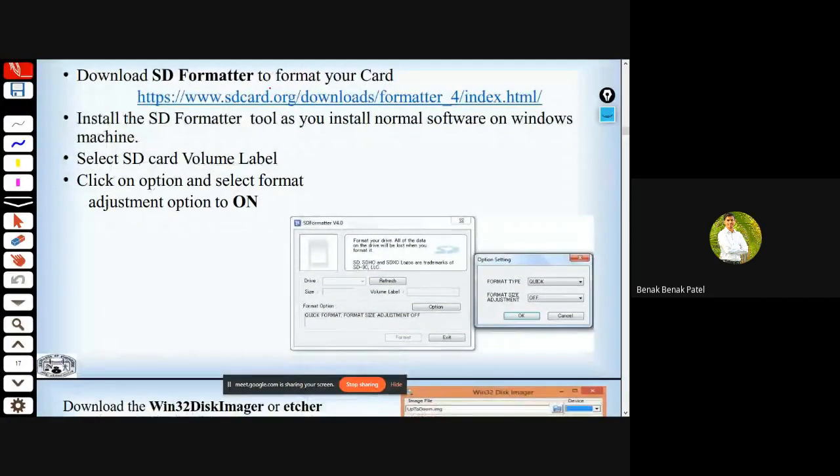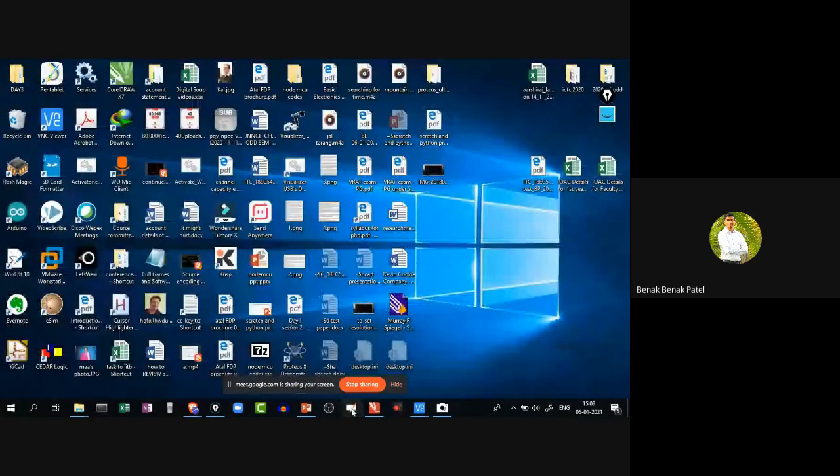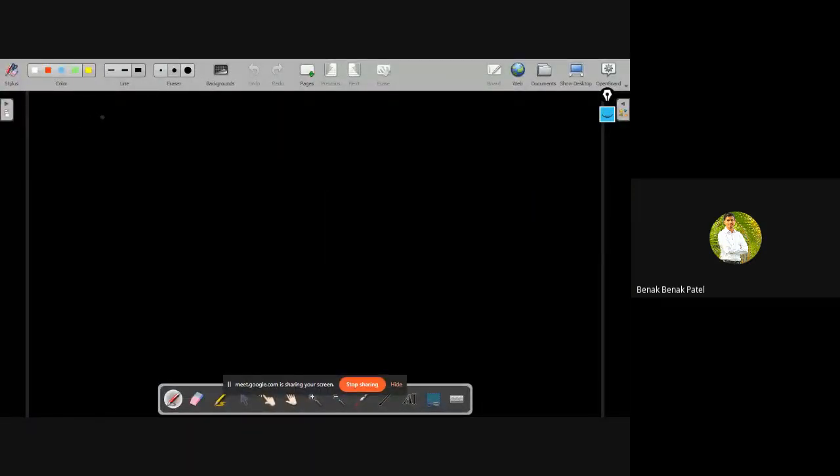So in order to burn this OS, what software we require is SD formatter. We require a software by the name SD formatter, because let's say you have used some SD card.